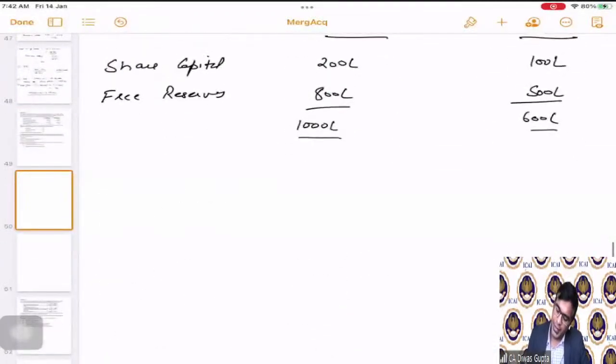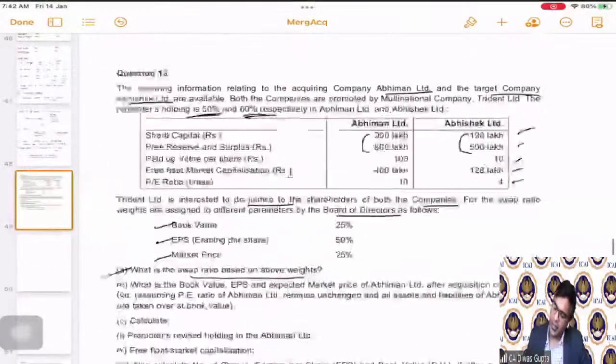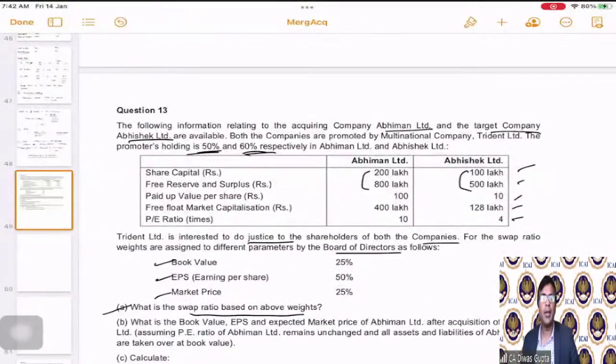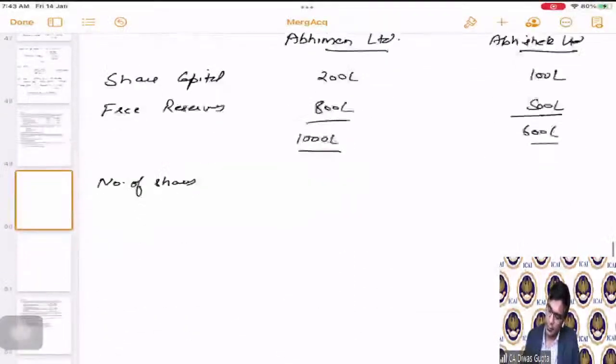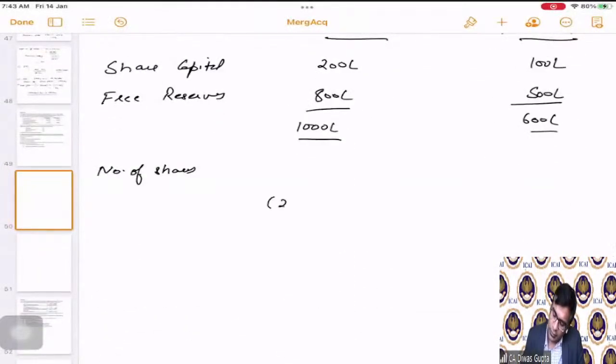Hence, the number of shares will be share capital divided by the paid up value per share. So 200 divided by 100. Two lakh number of shares, correct? Similarly, here also 100 lakhs divided by 10.